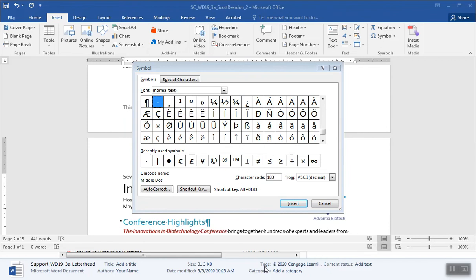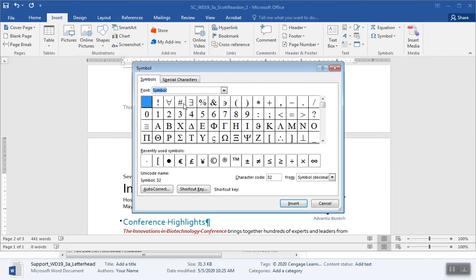Okay, so this can be very confusing. It says from the symbol gallery, symbol 183. And by the way, there's a series of codes applied to various characters in Word that are beyond what you can type on the keyboard. So on the drop down arrow for my font type, I'm going to go down and find Symbol. There you go. And we're looking for character code or symbol 183.